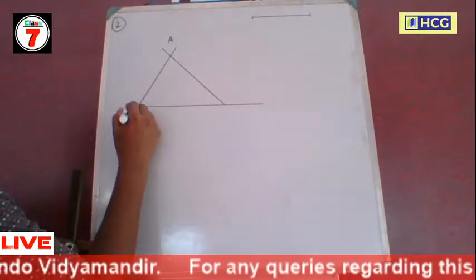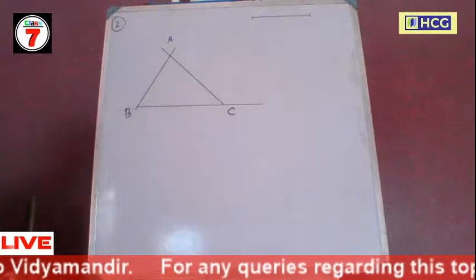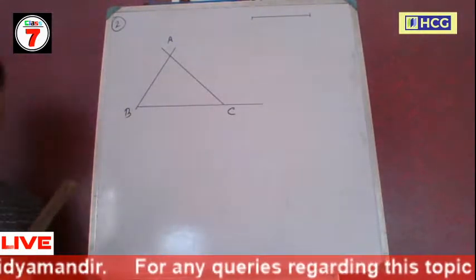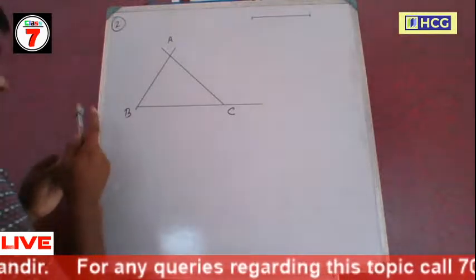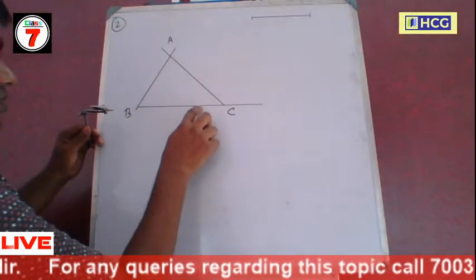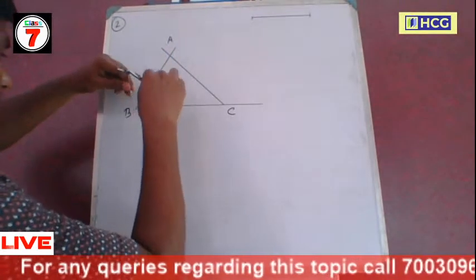Triangle ABC is an equilateral triangle. Next, bisect the side BC.